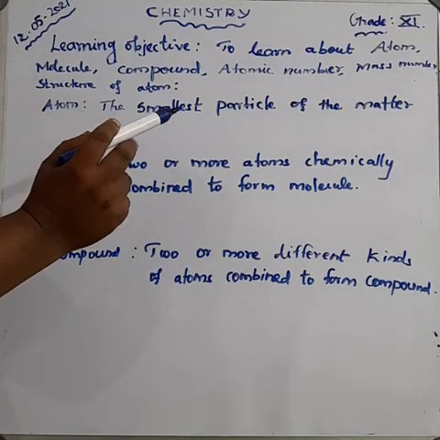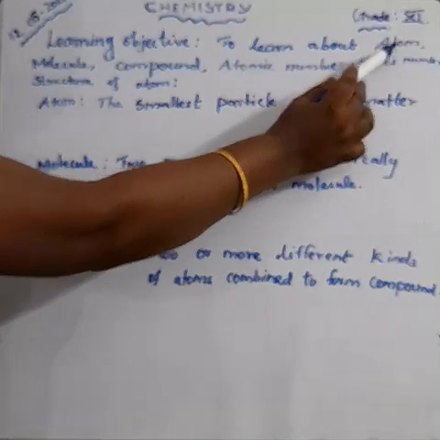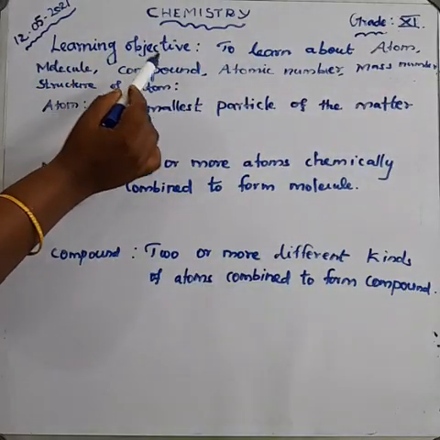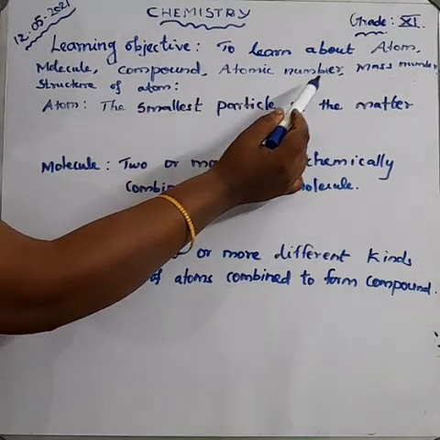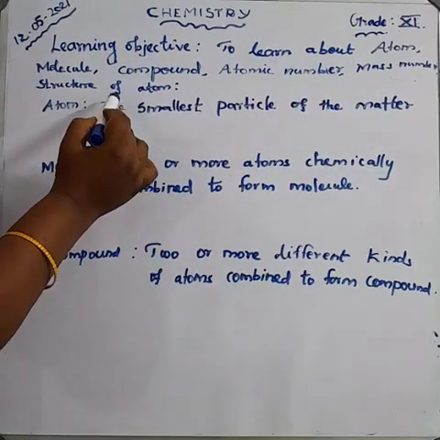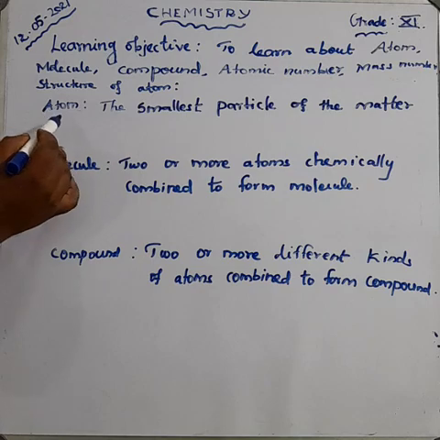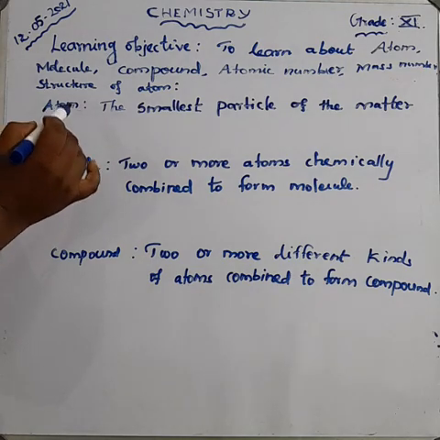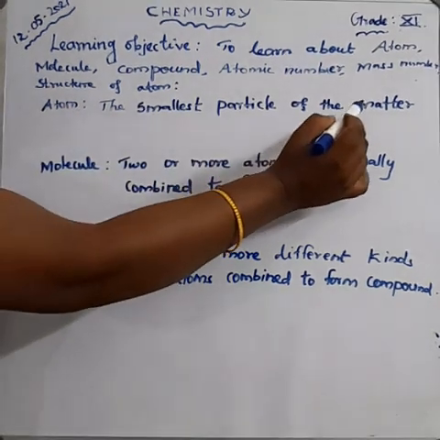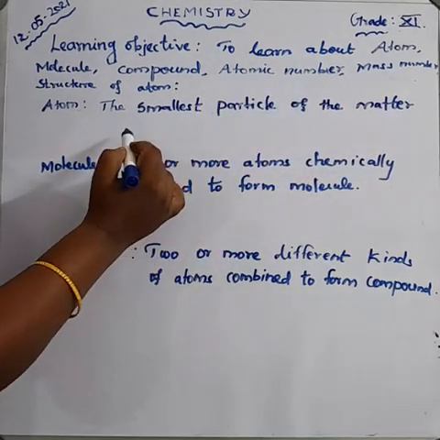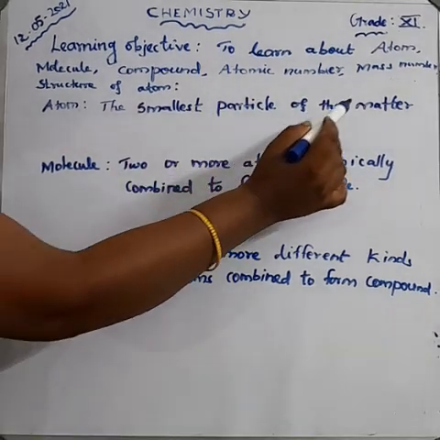Today our learning objectives: what do you mean by atom, what do you mean by molecule, what do you mean by compound, and the atomic number, mass number and the structure of atom. Okay, first we are going to study what you mean by atom. Atom is the smallest particle of the matter.